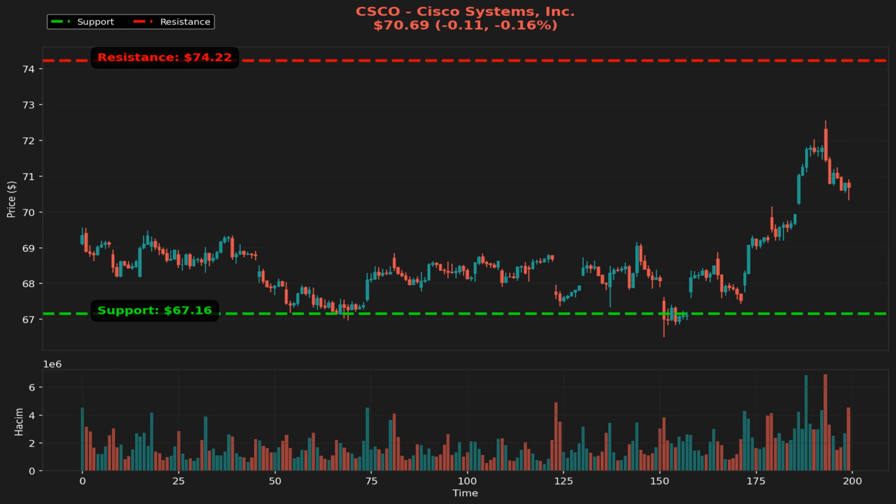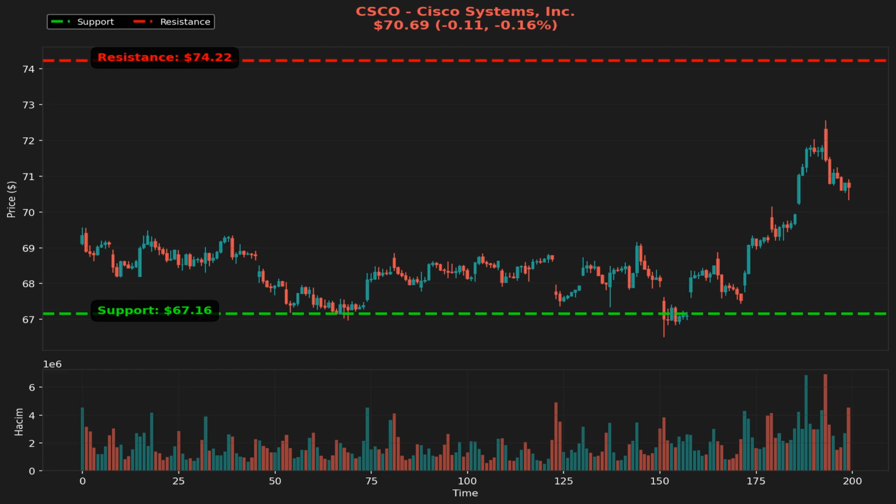Considering the potential market scenarios, a bullish scenario could emerge if the stock manages to regain momentum and convincingly break above the resistance level at 74.22. This would likely require a combination of positive market sentiment, supportive volume, and a shift in the technical indicators, such as a crossover in the MACD. In such a case, traders may look for targets around the upper Bollinger Band or prior highs for potential profit-taking.